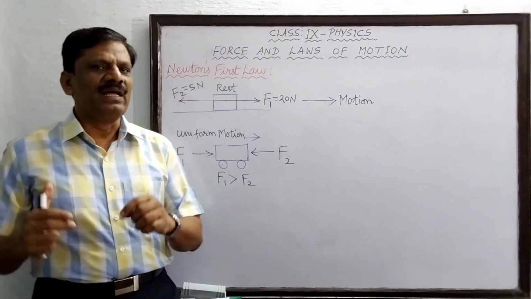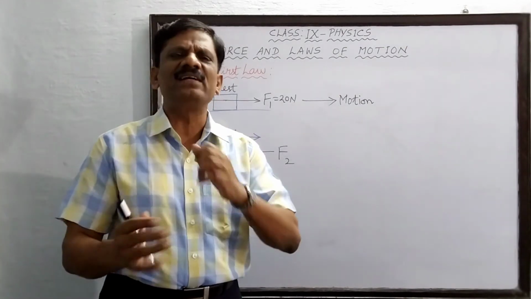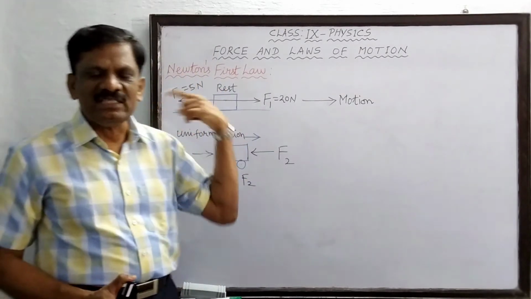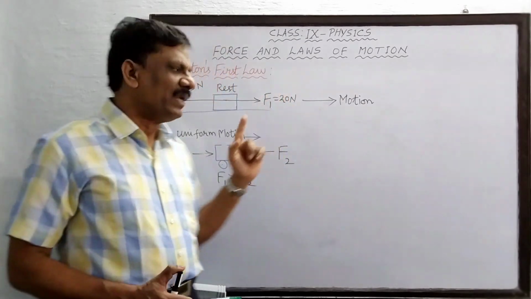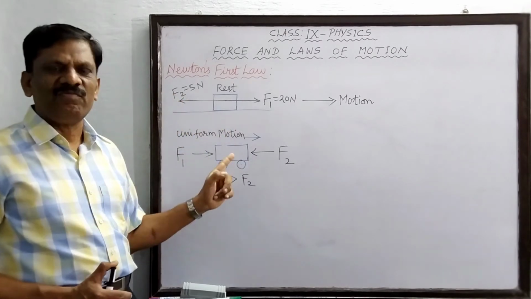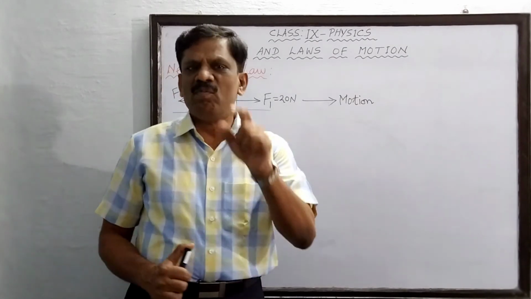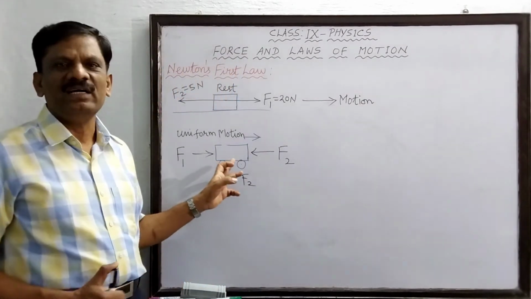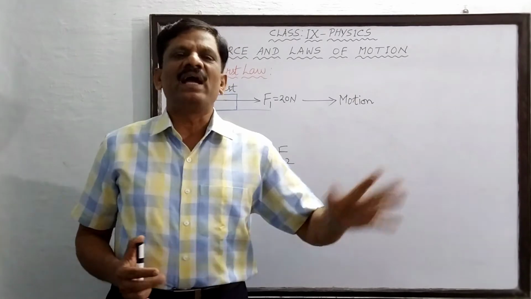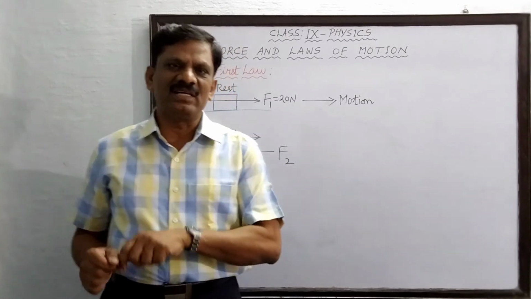That means when a balanced force acts on a resting body, it will continue to be in its state of rest. When an unbalanced force acts on a resting body, it will change its state of rest to motion. Similarly, if you consider a body which is having a uniform motion, if a balanced force acts on it, it will continue to remain in its state of uniform motion. But the moment an unbalanced force acts on it, it will change the state of uniform motion. It cannot maintain uniform motion. It may be accelerated or retarded or even stopped. It can be brought to rest. Have you all understood, students?